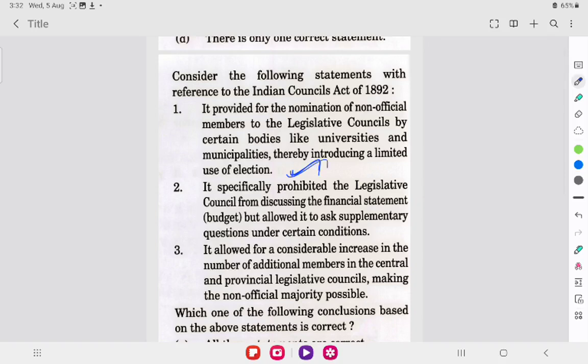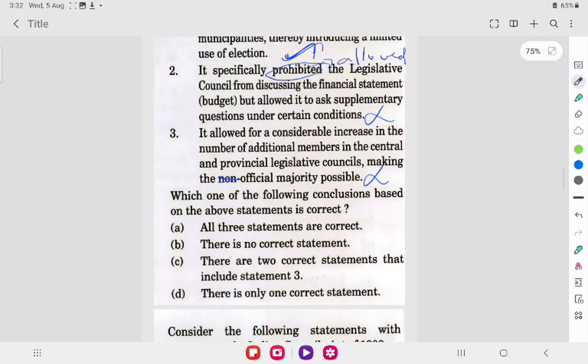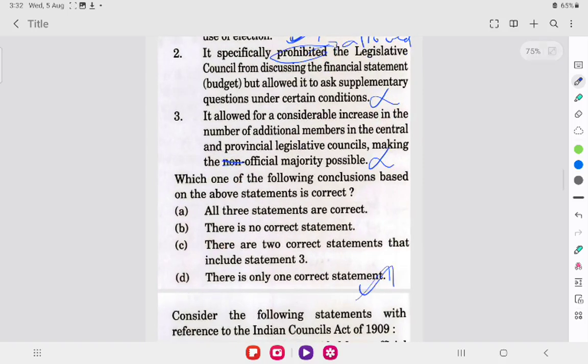It specifically prohibited the legislative council from discussing the financial statement. No, this is wrong. It actually allowed it. So this statement is wrong. It allowed for a considerable increase in the number of additional members in the central and provincial legislative councils, making the non-official majority possible. No, this is also wrong. Making the official majority possible. So the correct answer is D. There is only one correct statement.